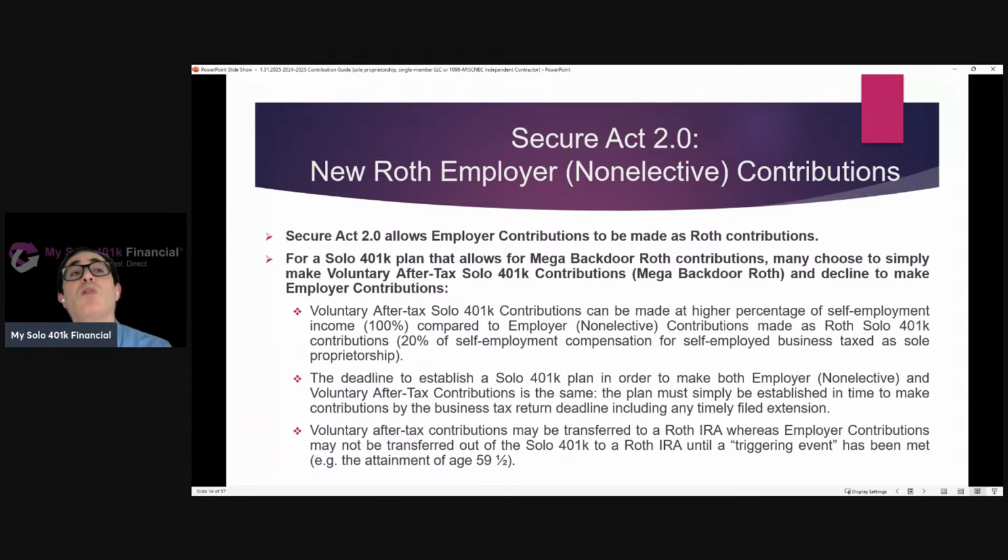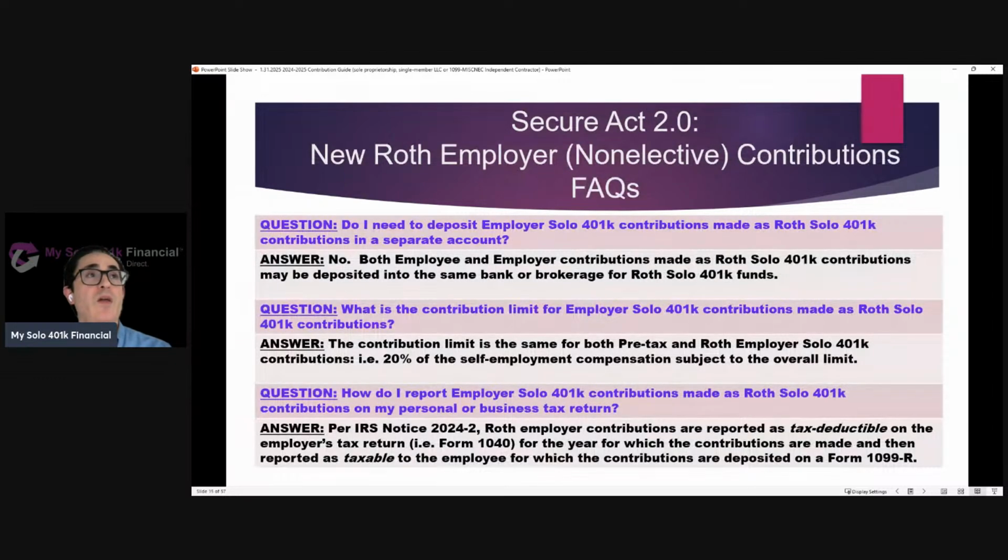Whereas if somebody makes employer contributions as Roth contributions and then later wants to transfer them to a Roth IRA, they would first have to meet a triggering event. Now, if someone does end up making employer contributions as Roth contributions, here are some common FAQs. Do I need to deposit those employer contributions made as Roth contributions in a separate account? No, you don't. Those employer contributions made as Roth contributions can be deposited into the same bank or brokerage account that's set up for Roth solo 401k funds. So your Roth employee contributions and Roth employer contributions can be deposited into the same account.